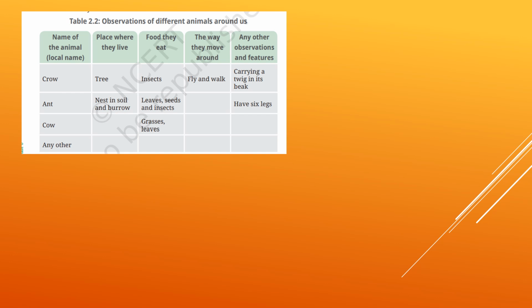Examples are crow. What are we writing here? These are the objectives: where they live, the food they eat, how they move around, and any other observations. If you take the example of crow, the place where they live is a tree, they eat insects, and they move by flying or walking, and carry a twig in the beak to build a nest. Now ant: nests in soil and burrows.